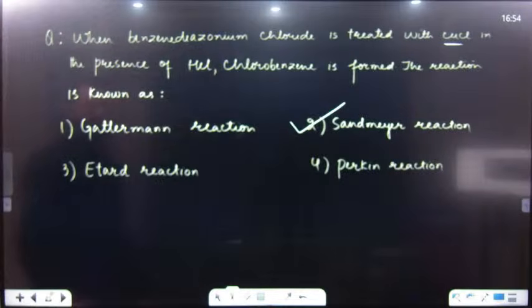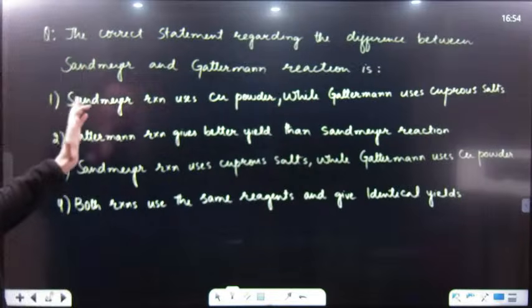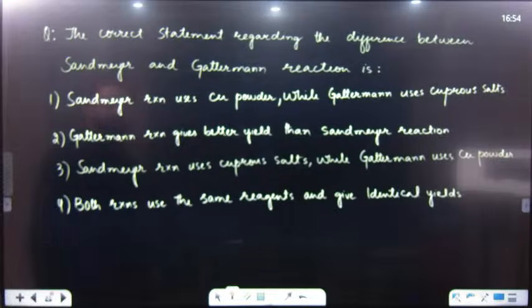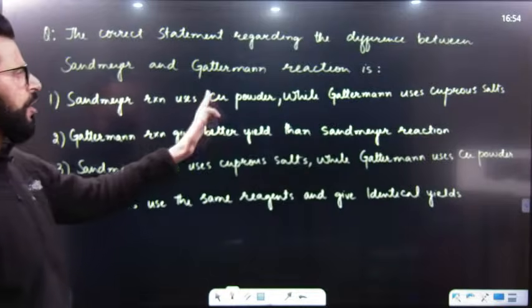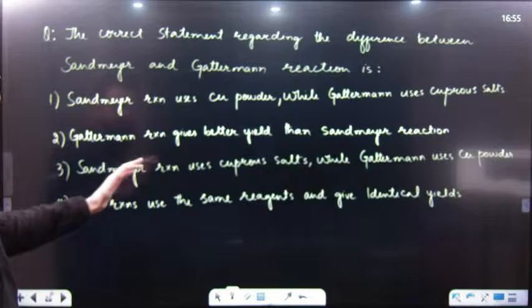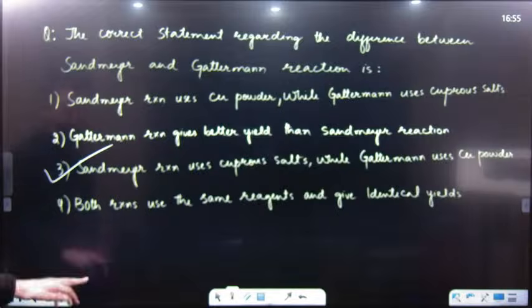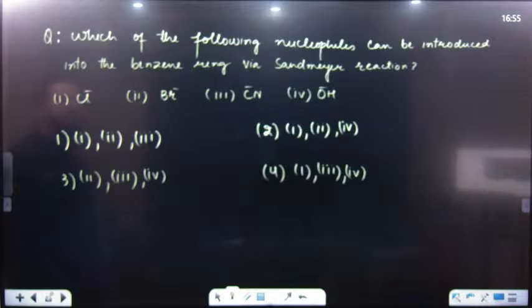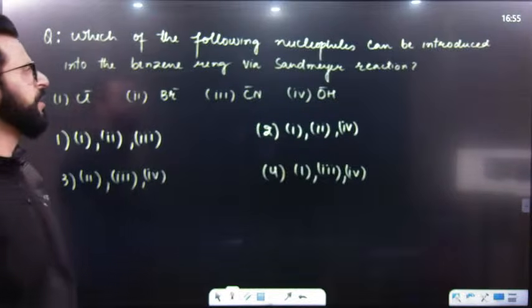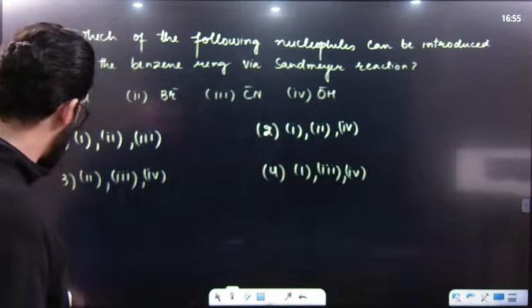Next, the correct statement regarding the difference between Sandmeyer and Gattermann reaction: Sandmeyer reaction uses copper powder? No. Gattermann reaction gives better yield? No. Sandmeyer reaction uses cuprous salts, while Gattermann uses copper powder. Exactly correct, this is the correct answer. After that, which of the following nucleophiles can be introduced into the benzene ring via Sandmeyer reaction? Have a look.